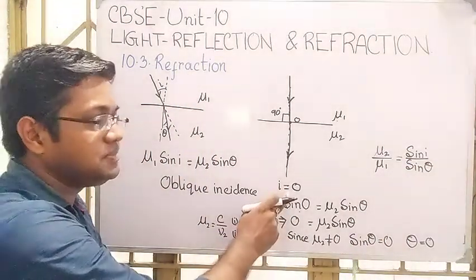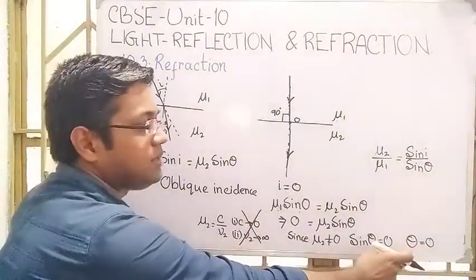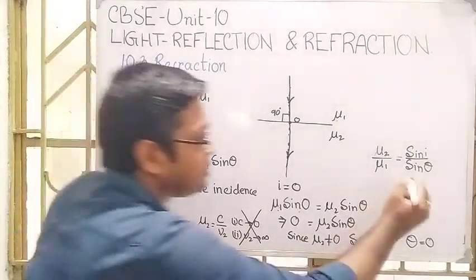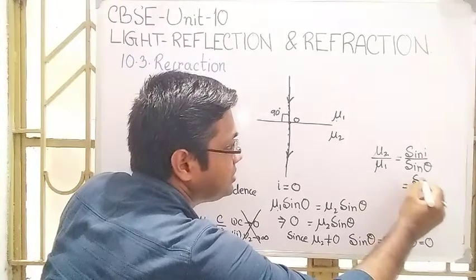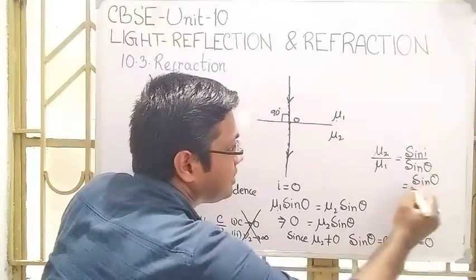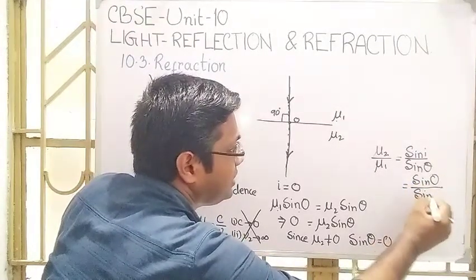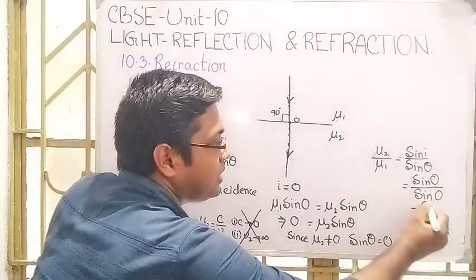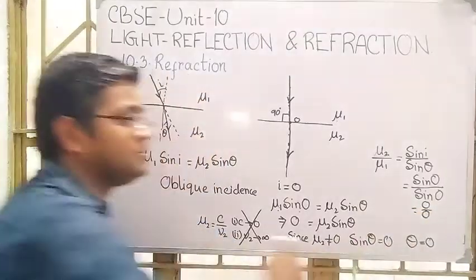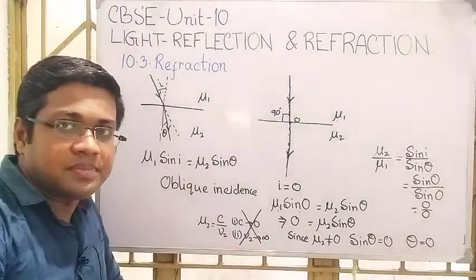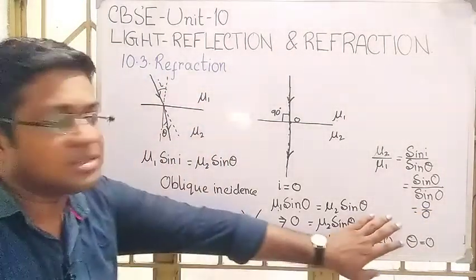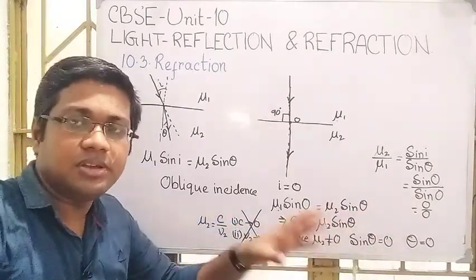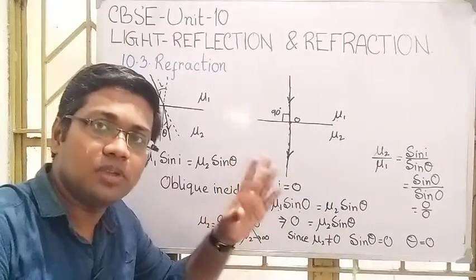I is 0, and after derivation it is also observed that theta is 0. So it becomes sin 0 divided by sin 0, so mu2 by mu1 becomes a 0 by 0 form. It completely does not follow the rules of the theory or hypothesis we have followed till now.